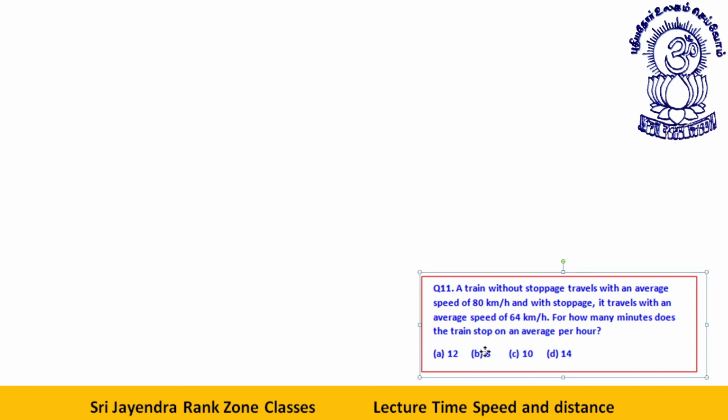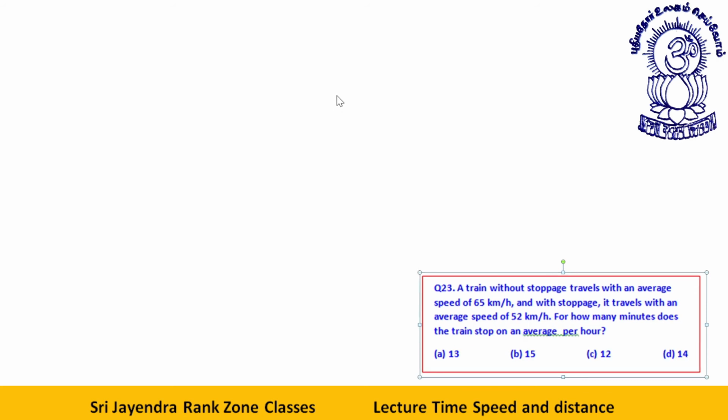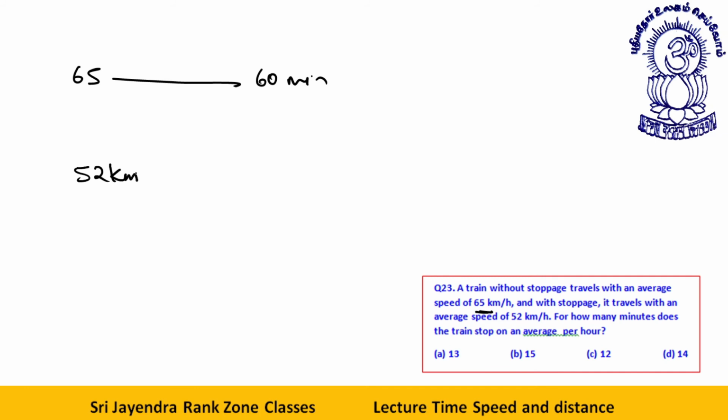This we have done. Again, see, we'll wind up fast. 65 kilometer as per the question in 60 minutes. It travels at a speed of 52. So this is again 4/5. Why? This is 5 into 13. This is 4 into 13.